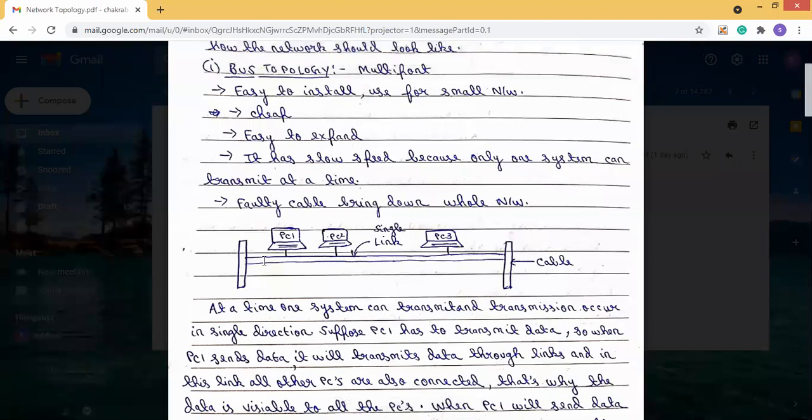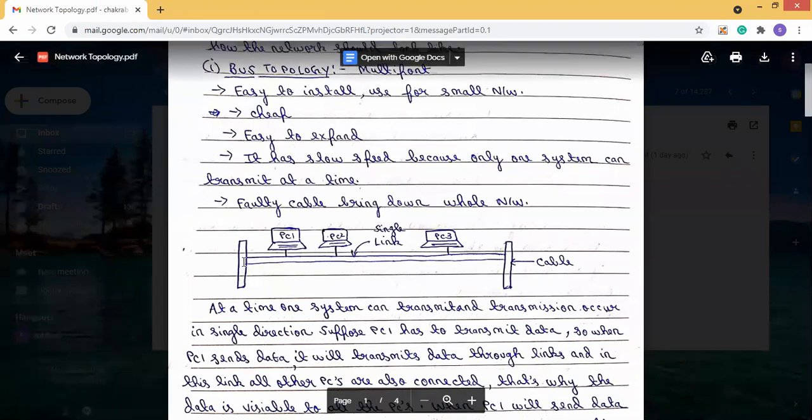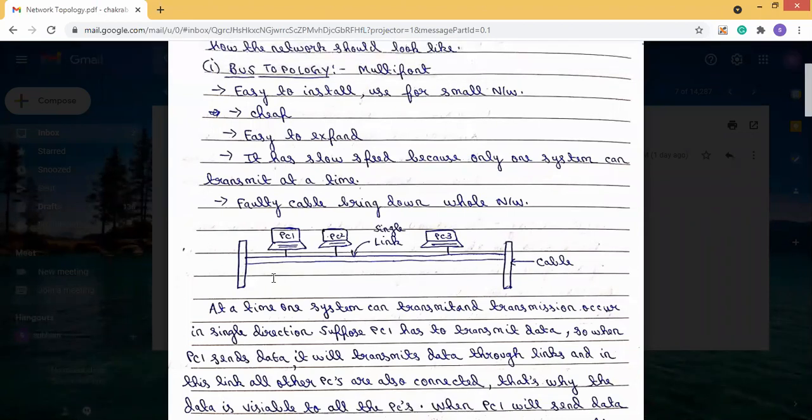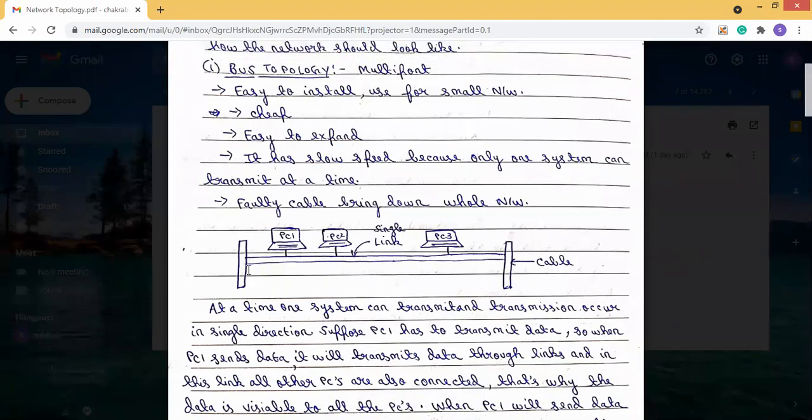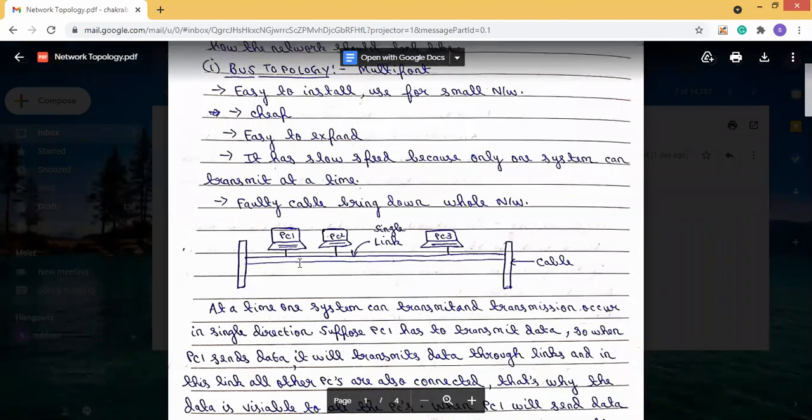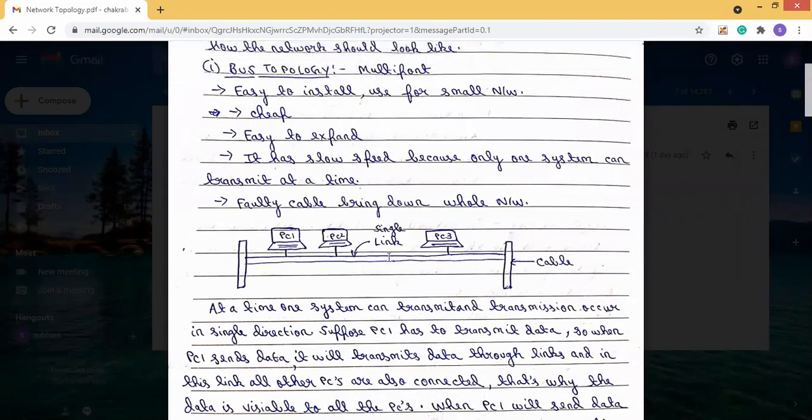So, we can say that if a faulty cable brings down the whole network, that means if there is a problem in this link or in this cable, then the whole system will be disrupted. So now it is the start cable, it is the end cable, and these two cables are connected with each other through a single link. And in this single link, all the PCs are connected.